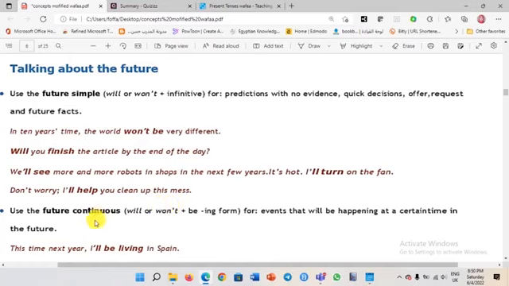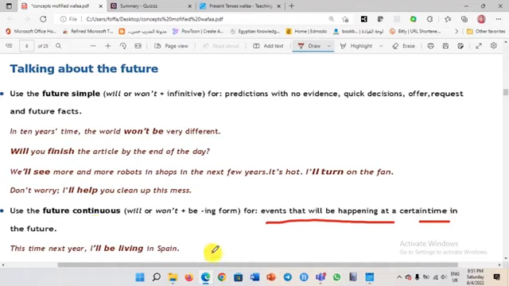Okay, what about the future continuous? We know how to use the future simple, but what about the future continuous? How can we form it first? Well, the future continuous is will or won't plus be plus the ing form. We use the future continuous for events that will be happening, and notice, actions or events that will be happening at a certain time in the future. Okay, we use the future continuous to express that.